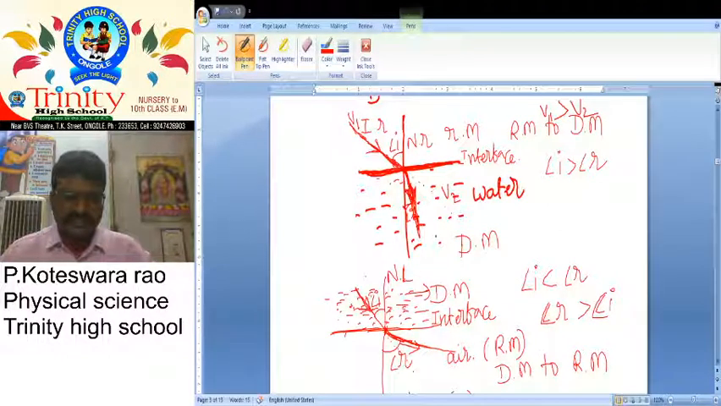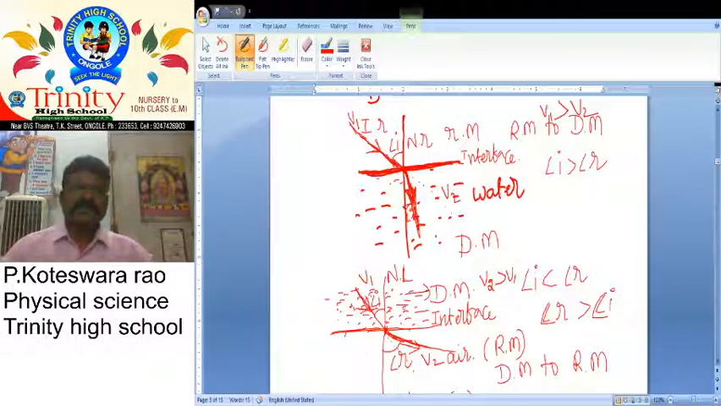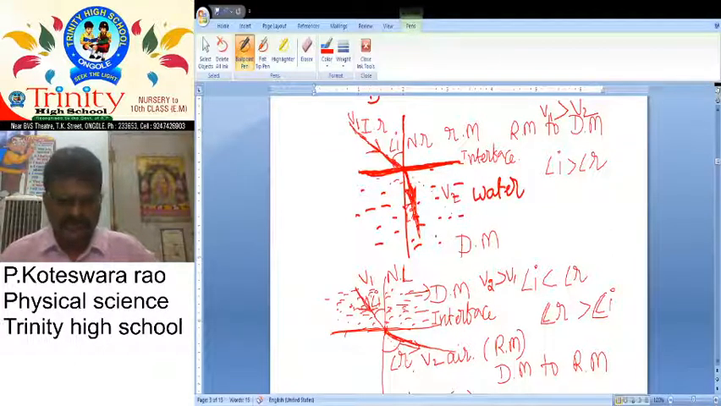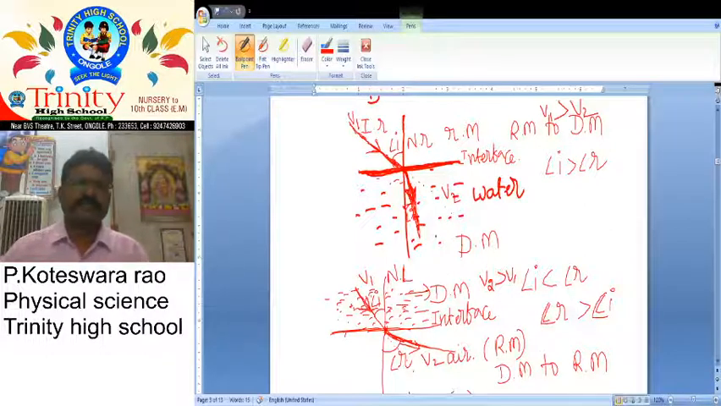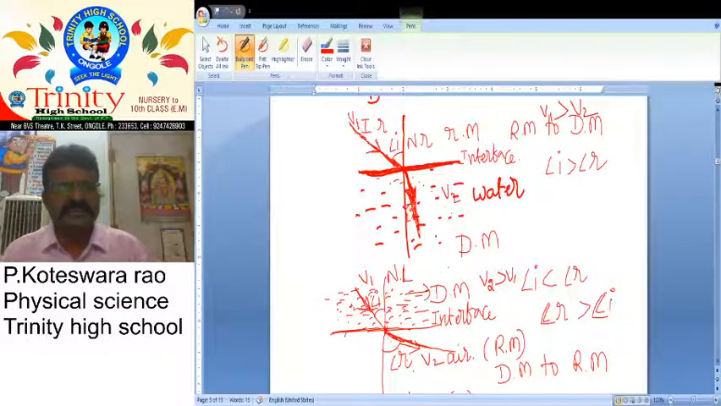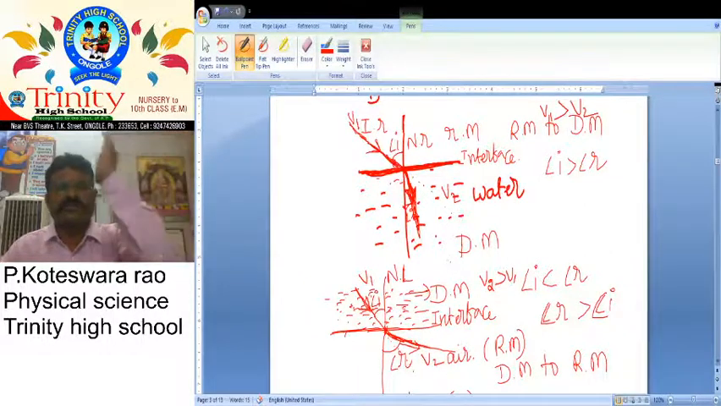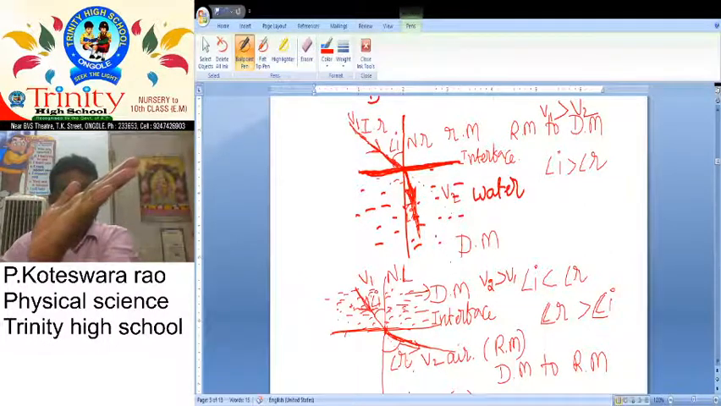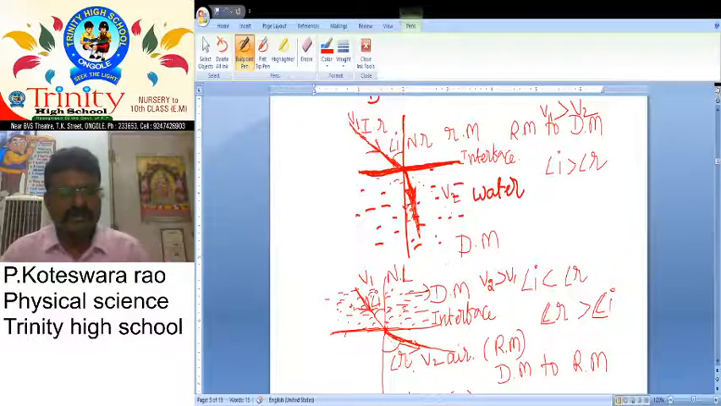Here, if we take, for example, this is v1 and this is v2, where is the velocity more? v2 is greater than v1. So the velocity of light is more in the rarer medium and less in the denser medium. So from that we already decided that when light rays travel from rarer medium to denser medium, after refraction they bend towards the normal.